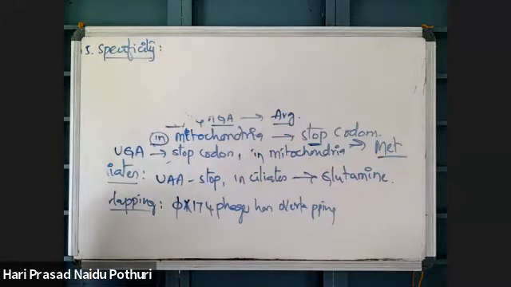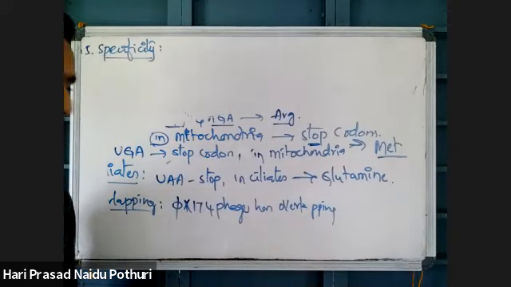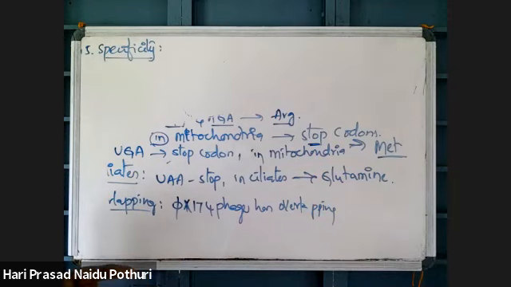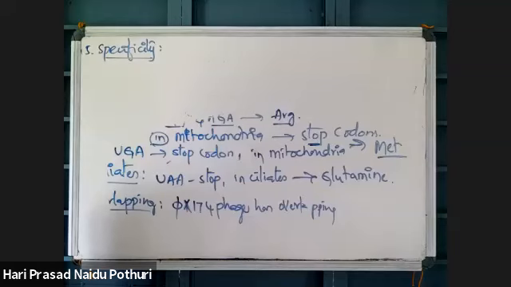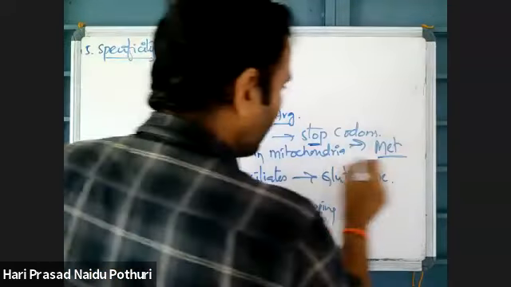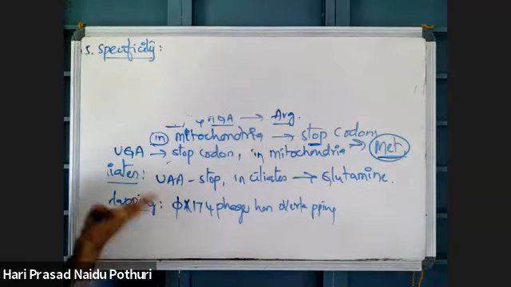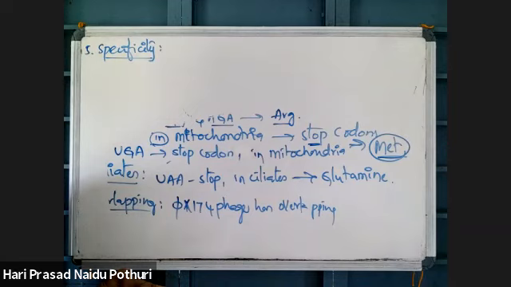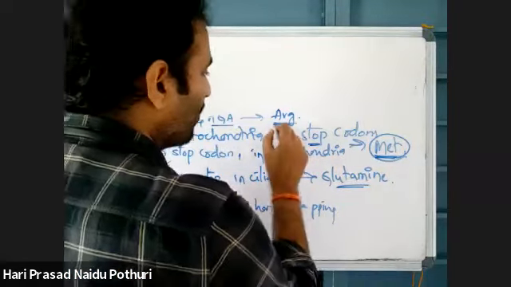Stop codon means it is not coding for any amino acid. I repeated it three times. And in mitochondria, it is coding for methionine. Methionine, glutamine, arginine.